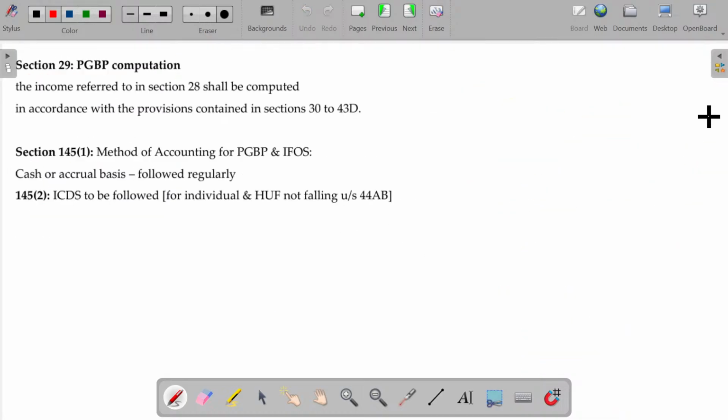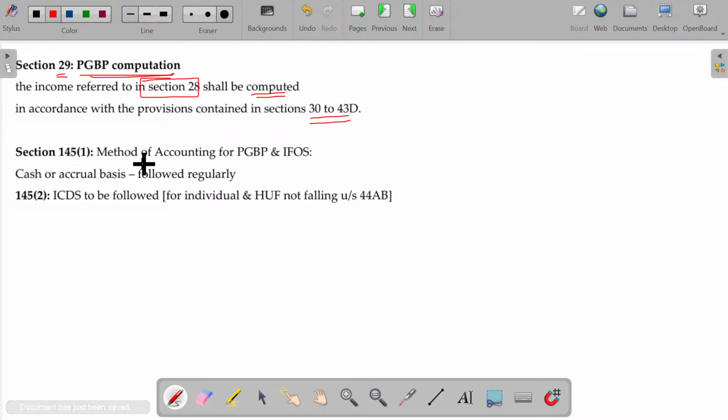Now, we have completed section 28. Section 29 is all about PGBP computation. The income referred to in section 28, we have seen all sorts of PGBP income under section 28, should be computed in accordance with sections 30 to 43D. You have to study these sections 30 to 43D. Right.